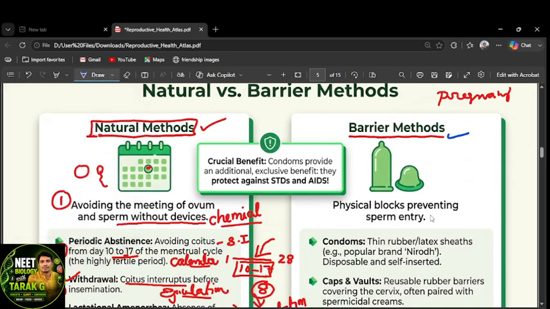Physical blocks preventing sperm entry. Sperm entry won't happen because of using these condoms. Condoms not only provide contraception, they can also provide prevention of STDs, right? See, condoms provide an additional and exclusive benefit. They protect against STDs and AIDS, so sexually transmitted diseases won't spread. Apart from that, they act as contraceptive methods. They have two benefits, right?